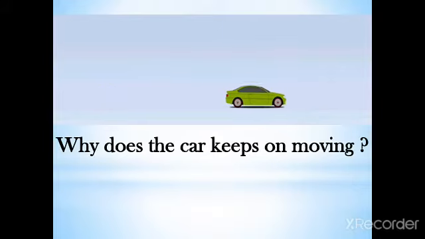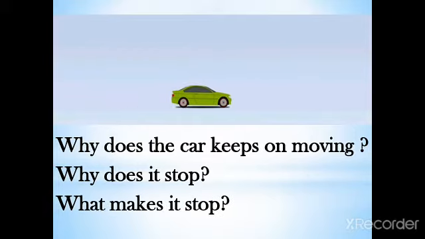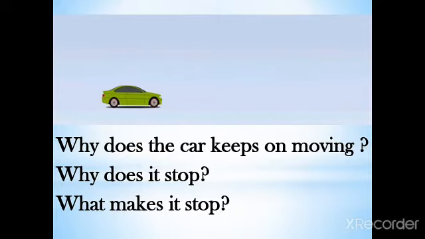When we push a toy car, it stops moving after a certain distance. Why does the car not keep on moving? Why does it stop? What makes it stop? It is the friction between the object and the ground that slows down the movement of the moving object and makes it stop.